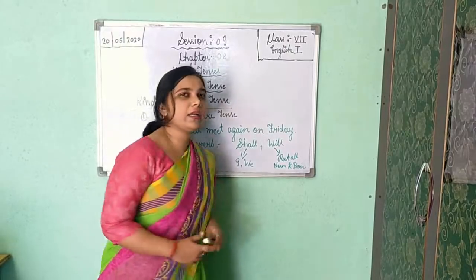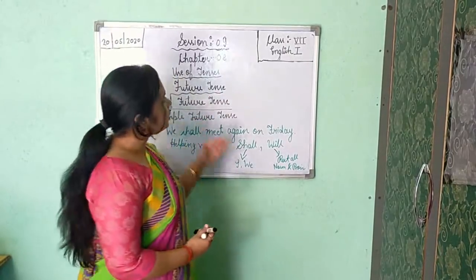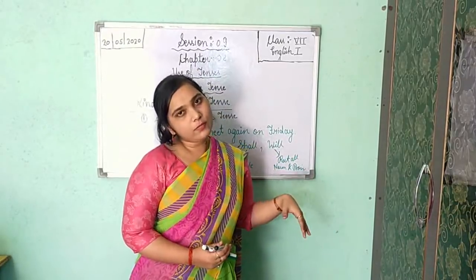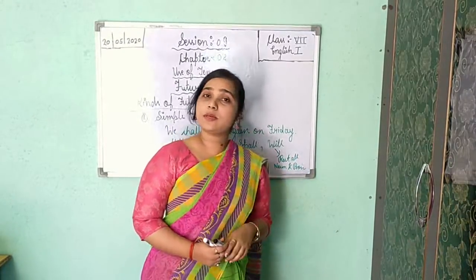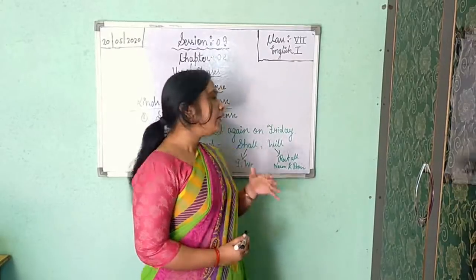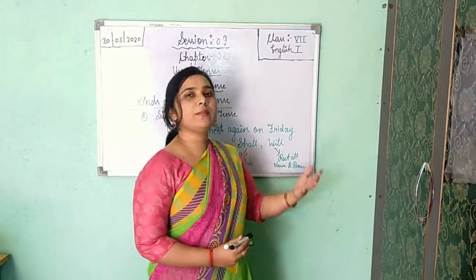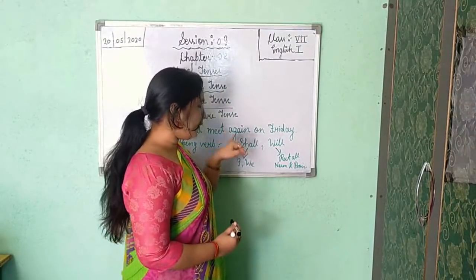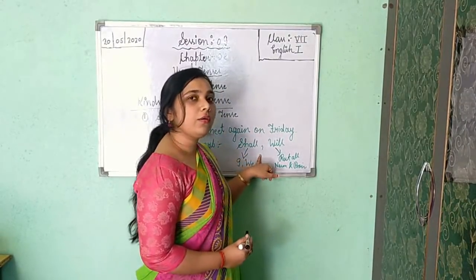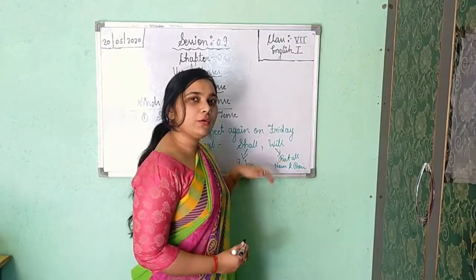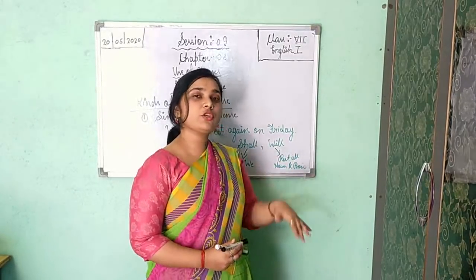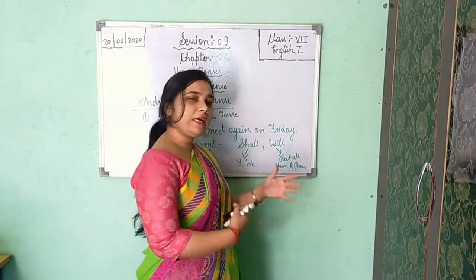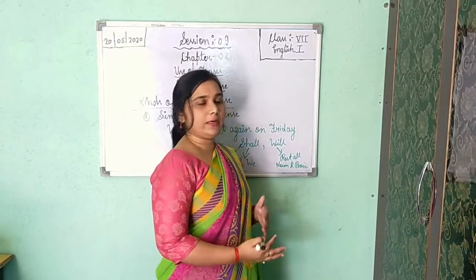But sometimes the condition is changed. This shall and will, it is also your modal verb. It also works as a helping verb, but sometimes it works like a modal verb. So if you are getting possibility or determination, or promise, then the condition should be different.